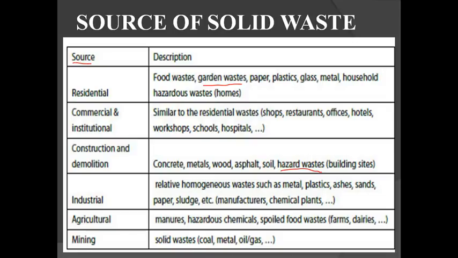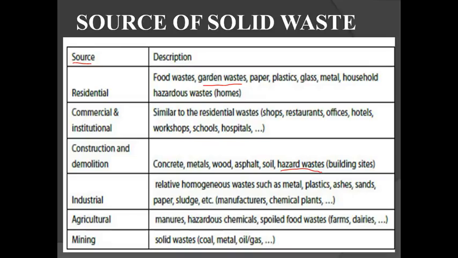Next is commercial and institutional. Both are similar with some changes. It may include residential plus shops, restaurants, offices, hotels, workshops, schools and hospitals. The food waste you have generated in residential plus this waste, that is commercial and institutional. This is the source point and these are the types of waste generated.